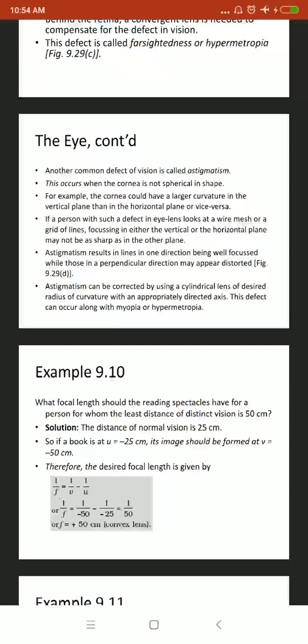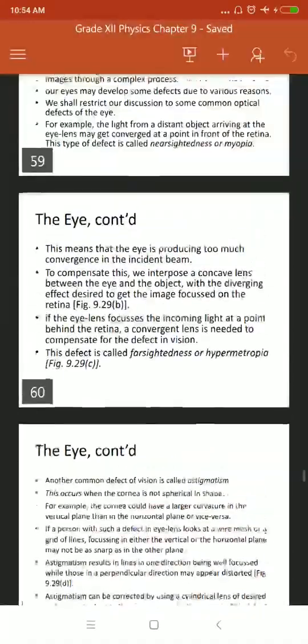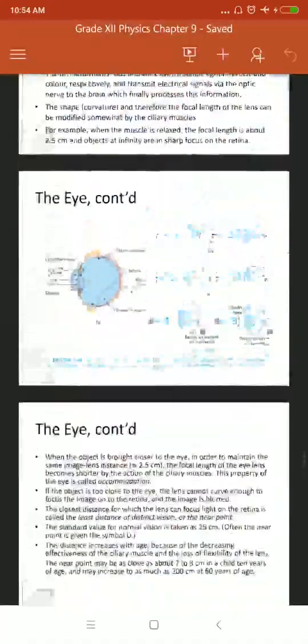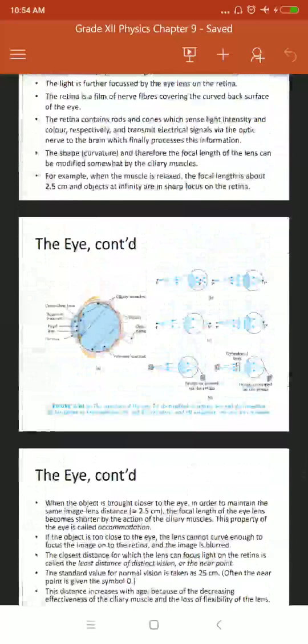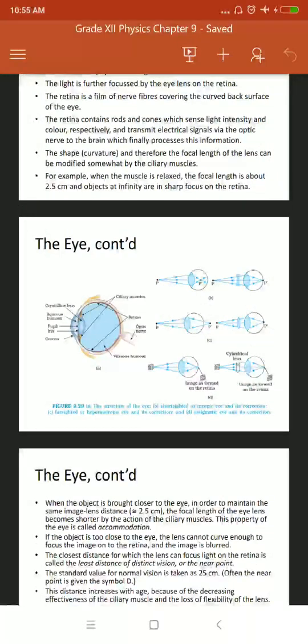And if the eye lens focuses the incoming light at a point behind the retina, then a convergent lens is needed to compensate for the defect in vision. So this defect is called farsightedness or hypermetropia. Both these defects you can observe in the diagram over here, in diagrams B and C. Because of the defect, the image won't be proper and it will get blurred.